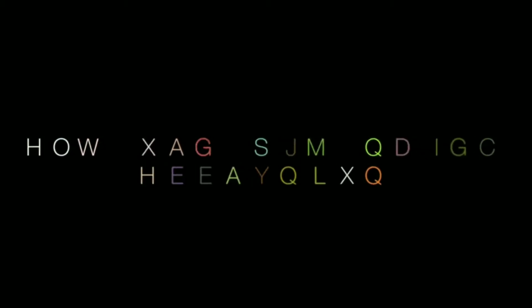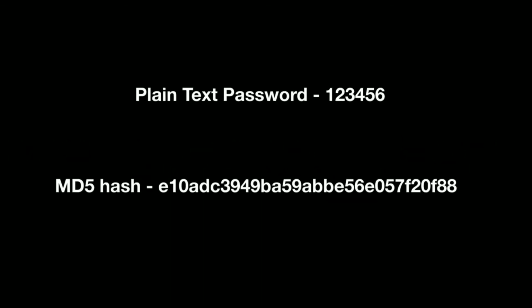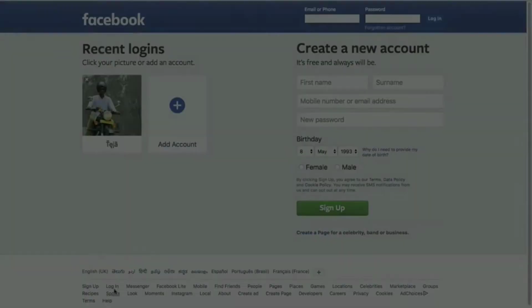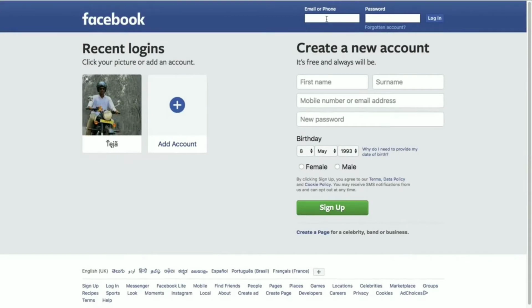In this video, we'll see how passwords are really cracked. Passwords are not saved as plain text. Any website of this age on the internet uses a hashing algorithm to encrypt and manage passwords. There are many types of hashing algorithms, like SHA-1, MD5, etc. As an example for this video, let's consider Facebook.